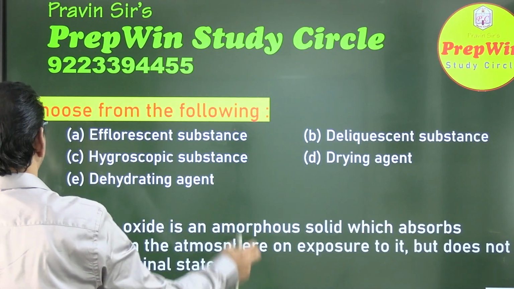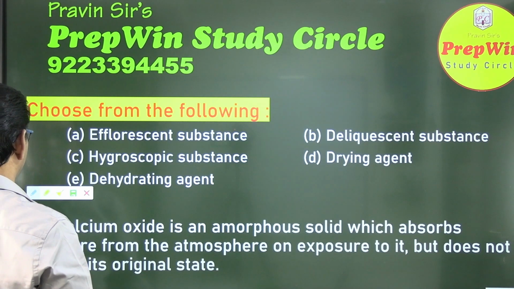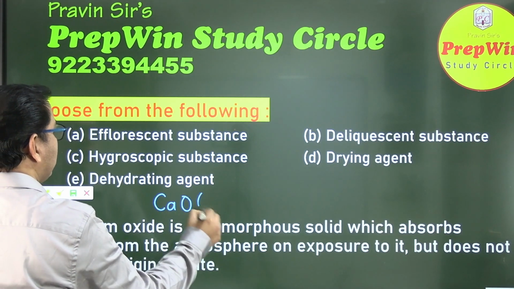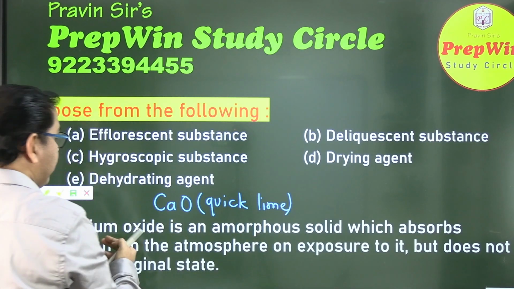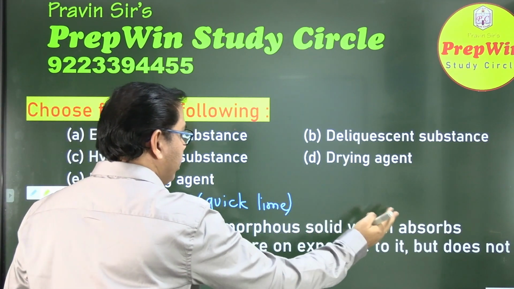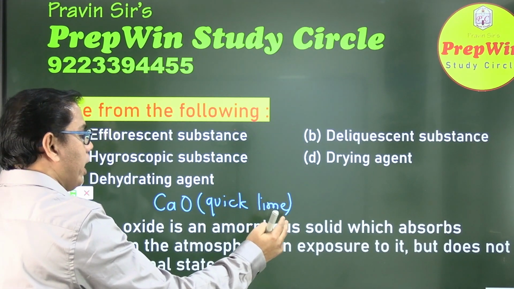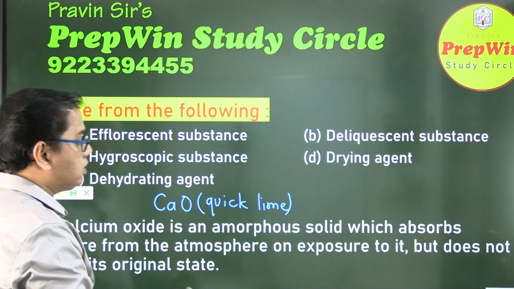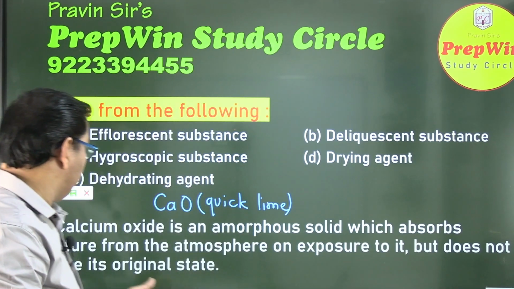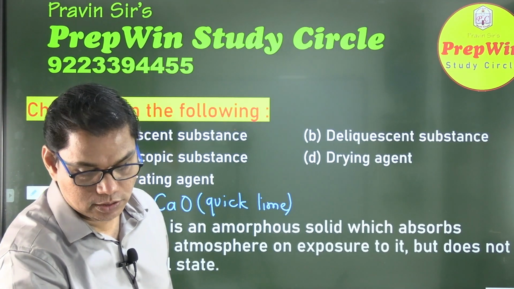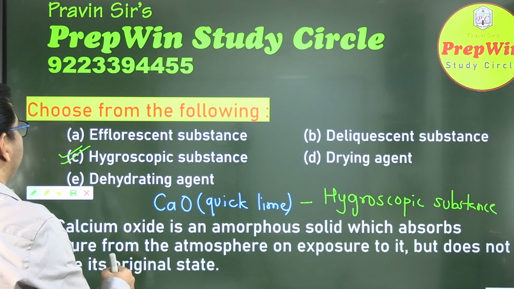So moving on to question number 12. Calcium oxide, also known as quicklime. Calcium oxide or quicklime. Now what is this question about? Calcium oxide is an amorphous solid which absorbs moisture from the atmosphere on exposure to it but does not change its original state. Okay, absorbs the moisture from the atmosphere but does not dissolve. Which substance? This is a hygroscopic substance. All of these questions can come in the exam too.